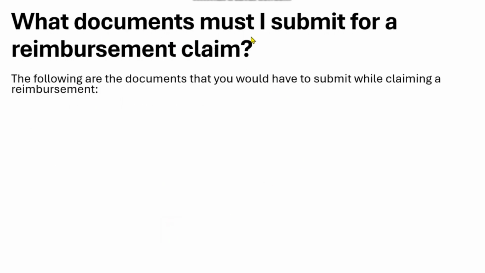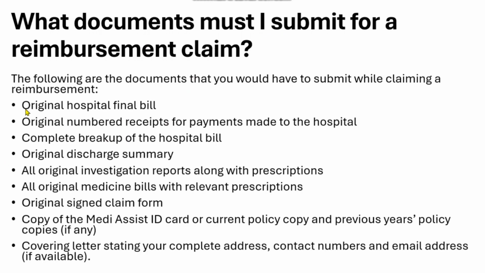Now coming to what documents I must submit for a reimbursement claim. You have to submit all these documents to raise a reimbursement claim. These are the original hospital final bill, the original numbered receipts for payments made to the hospital, then the complete breakup of the hospital bill, original discharge summary, all original investigation reports along with the prescription, all original medicine bills with relevant prescription, the original signed claim form, and then a copy of the Medi Assist ID card or current policy copy and previous year policy copies, if any, covering a letter stating your complete address, contact numbers, and email address. These are all the documents that you need to submit to the Medi Assist team for your reimbursement claim.